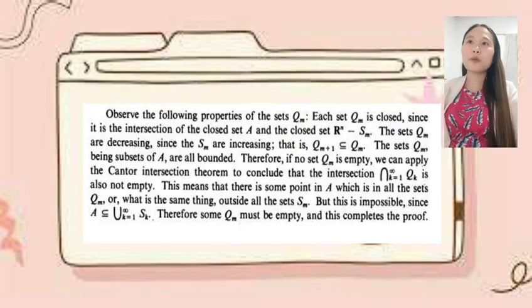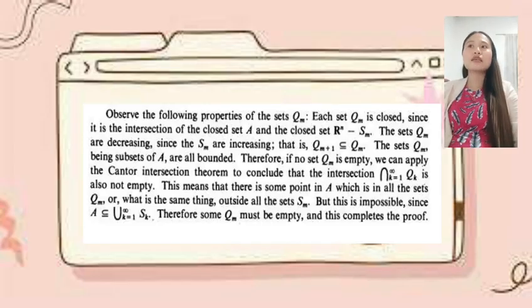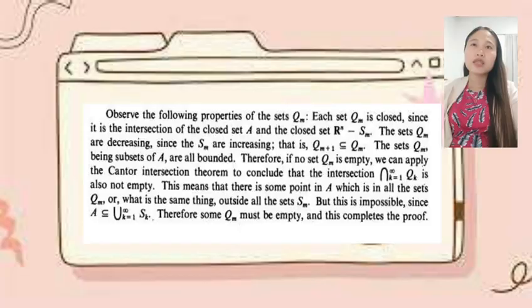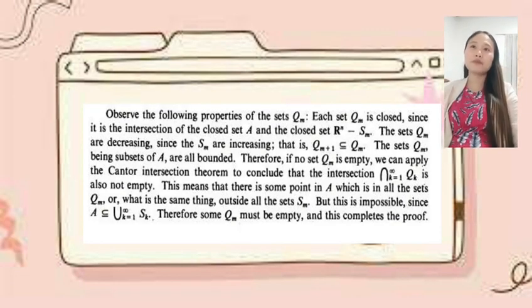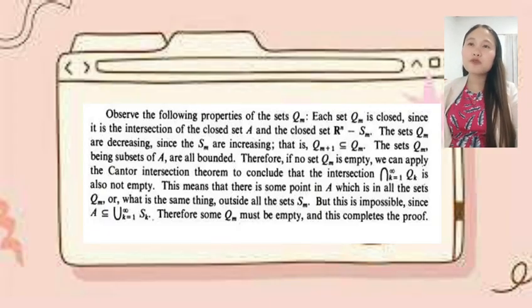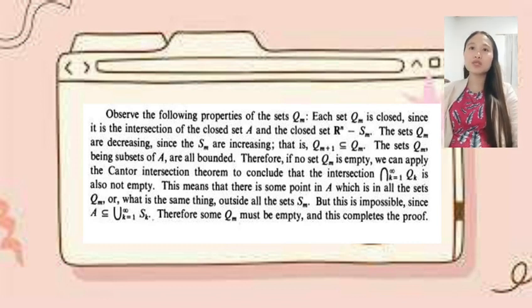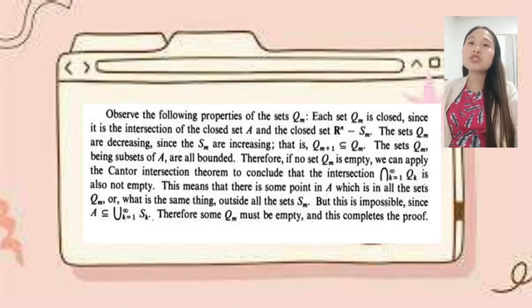Now, observe the following properties of the sets Q_M. Each set Q_M is closed, since it is the intersection of the closed set A and the closed set R^n minus S_M. The sets Q_M are decreasing, since the S_M are increasing, that is, Q_{M+1} is a subset of Q_M. The sets Q_M, being subsets of A, are all bounded. Therefore, if no set Q_M is empty, we can apply the Cantor intersection theorem to conclude that the intersection of Q_k, where k equals 1 up to infinity, is also not empty.